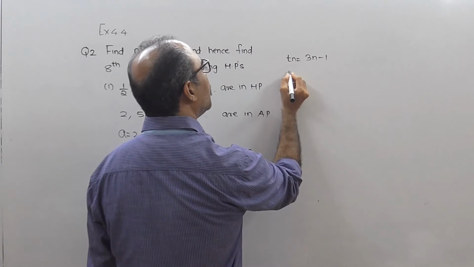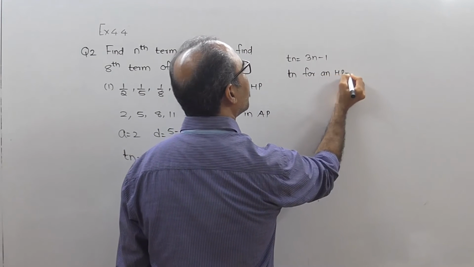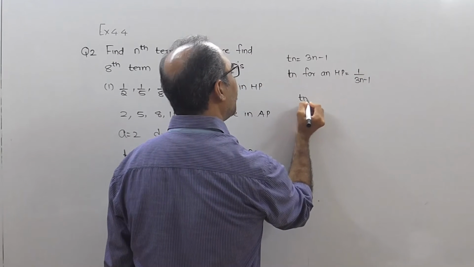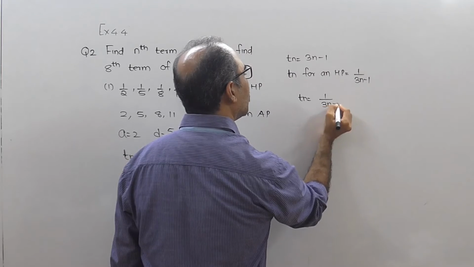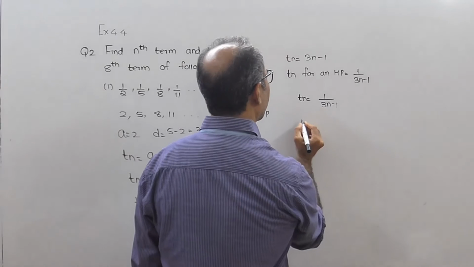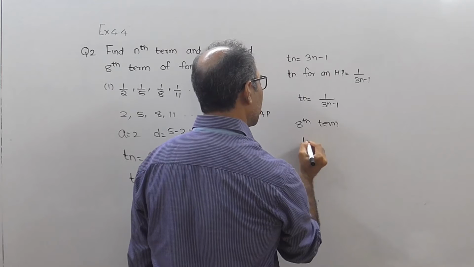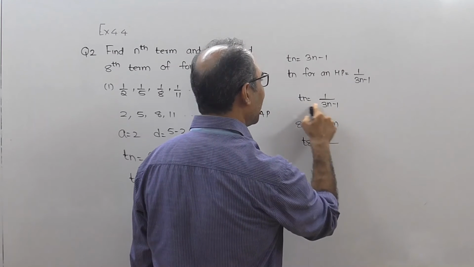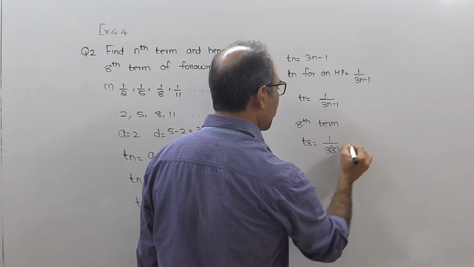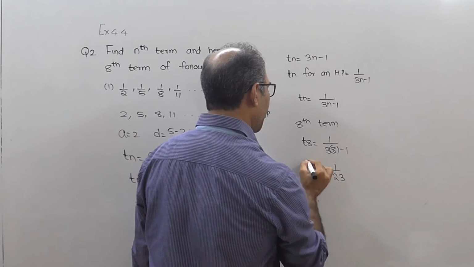So Tn for an HP will be 1 upon 3n minus 1, meaning Tn will be equal to 1 upon 3n minus 1, because HP क्या है, AP का reciprocal है. Then you have to find the 8th term. The 8th term is T8. T8 means n के जगह में 8 डालना, इधर 8 आया, this will be 3 multiplied by 8 minus 1. Therefore, the value of T8 will be 1 upon 23.